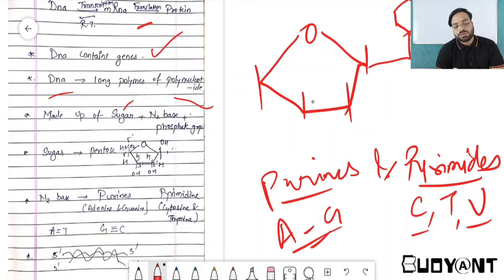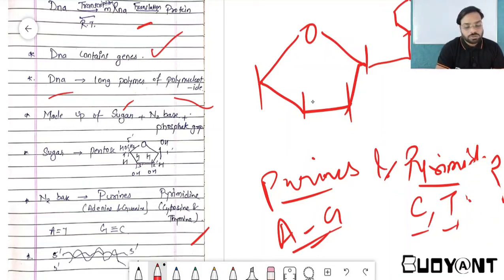This uracil is present in RNA. In case of DNA, thymine is present. In case of RNA, uracil is present.